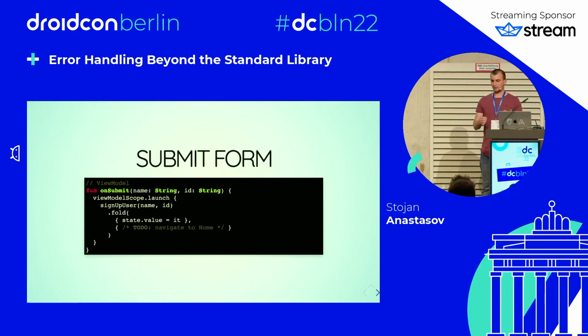In the view model, when the user clicks the submit button, we launch a coroutine. We call our sign-up user function, and we use .fold. The first lambda is executed in case this fails. So we update the UI. The second lambda we can use to navigate to the home screen.